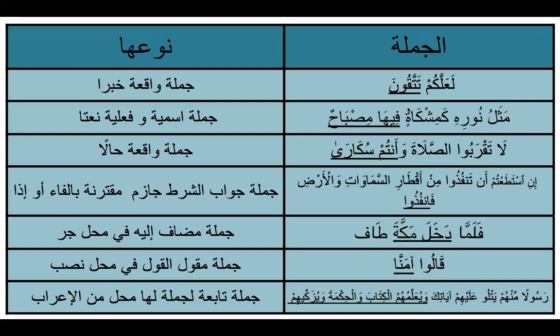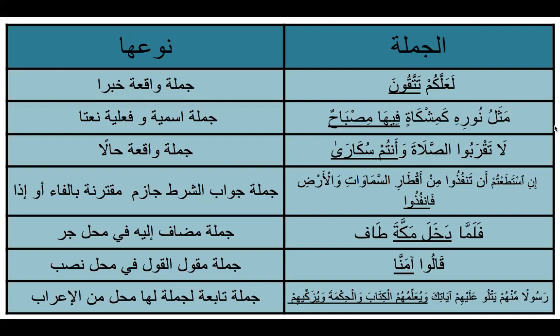If it was nasbin status, the status of the sentence would have been fi mahalli nasbin. So when you see jumla ismiya or jumla fi'liya as a sifa, it can be fi mahalli raf'in, it can be fi mahalli nasbin, it can be fi mahalli jarrin.